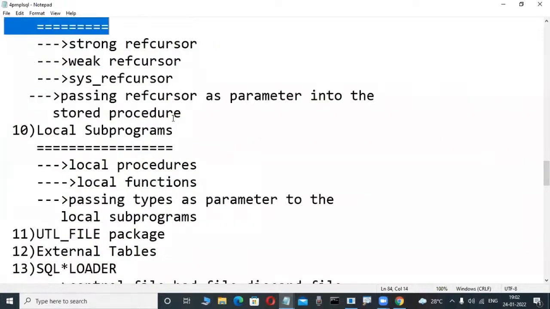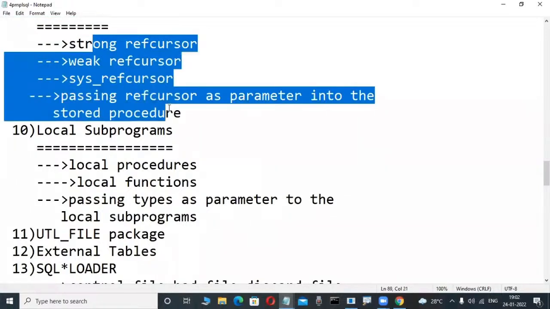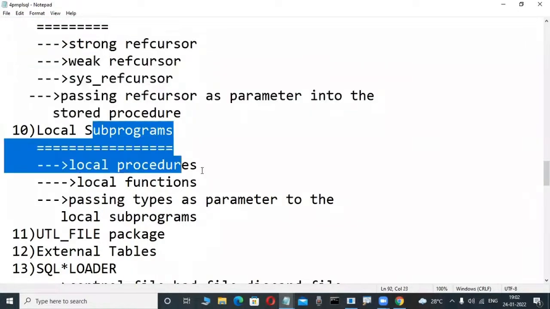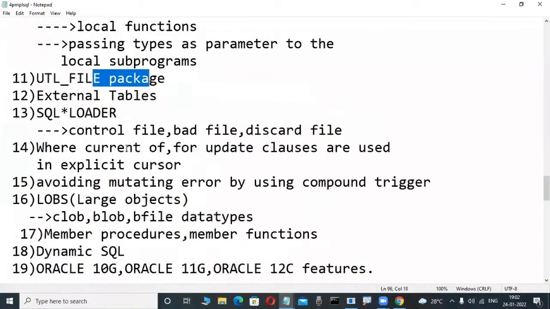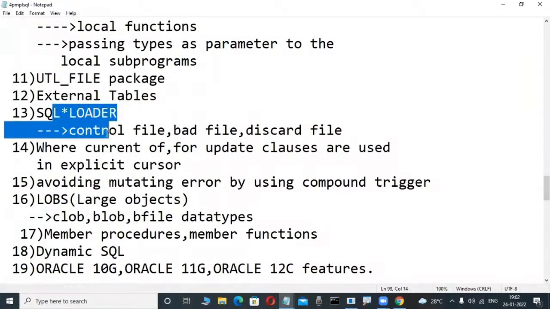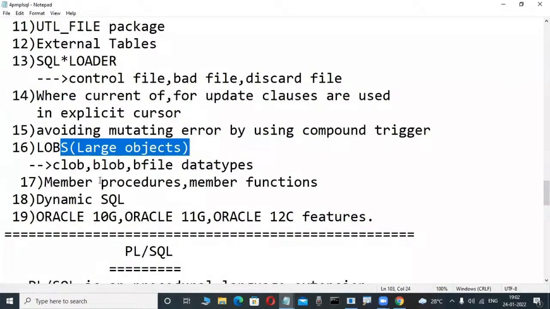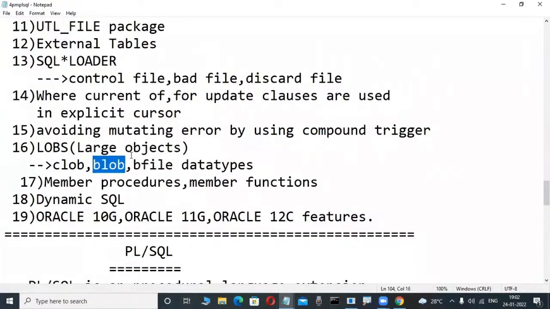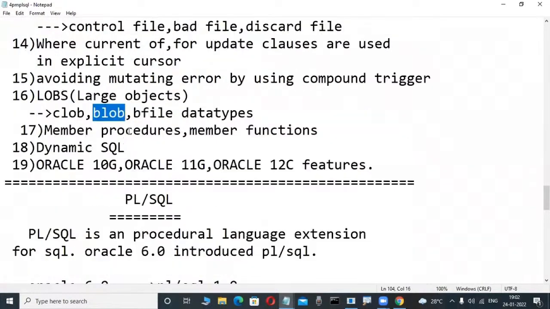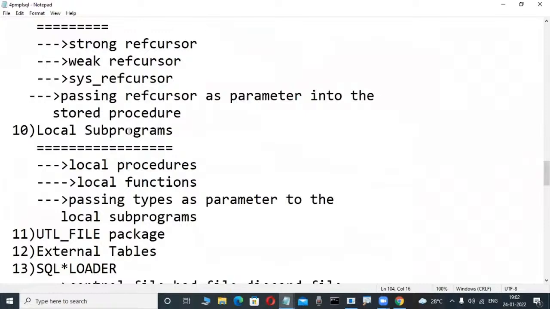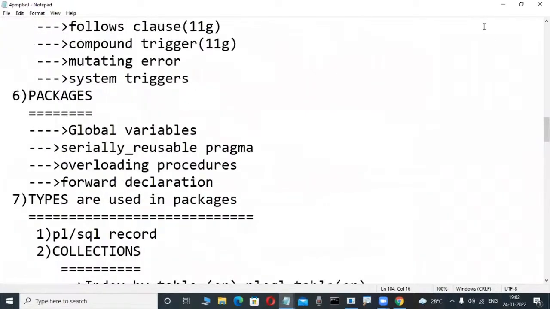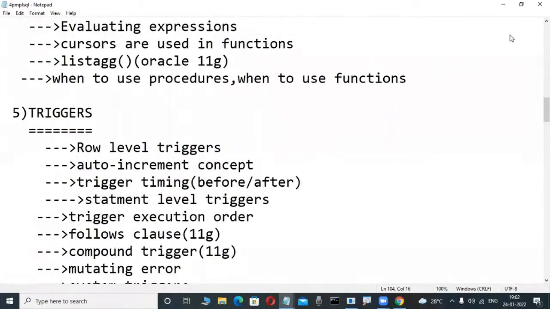They have an idea. Now in your JavaScript, to show multiple records on a screen, they recommend a cursor through a procedure OUT parameter. Local subprograms, UTL_FILE packages, external tables, SQL Loader, LOBs, and the images we store use the BLOB data type. Yes, those are all the things we are learning in our courses: SQL, PLSQL, dynamic SQL, and many more.